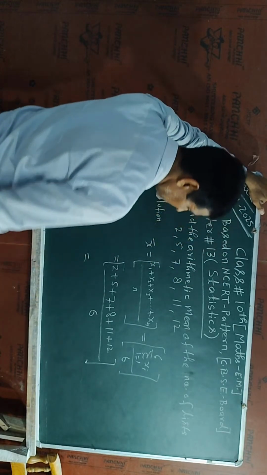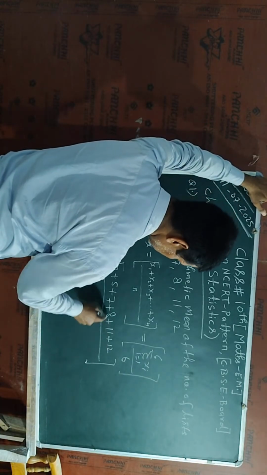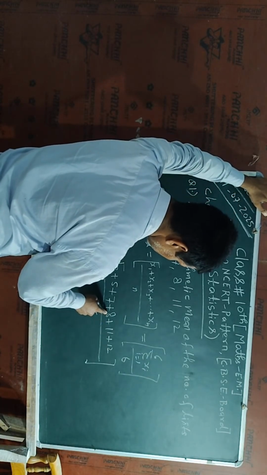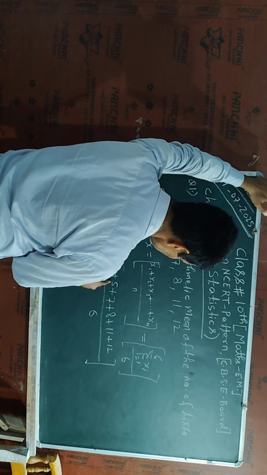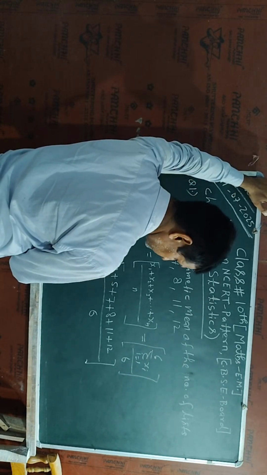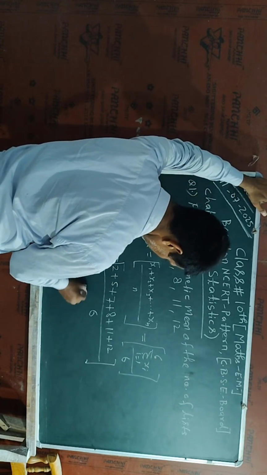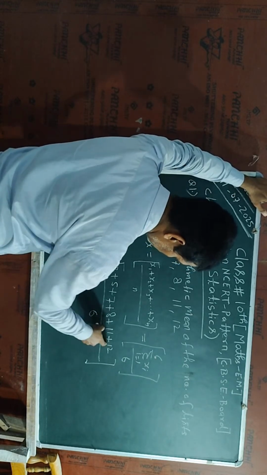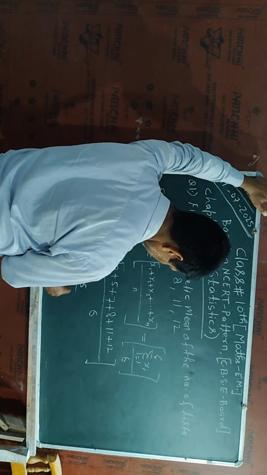Now I will add: 2 plus 5 is 7, 7 plus 8 is 15, 15 plus 7 is 22, 22 plus 11 is 33, 33 plus 12 is 45, divided by 6.